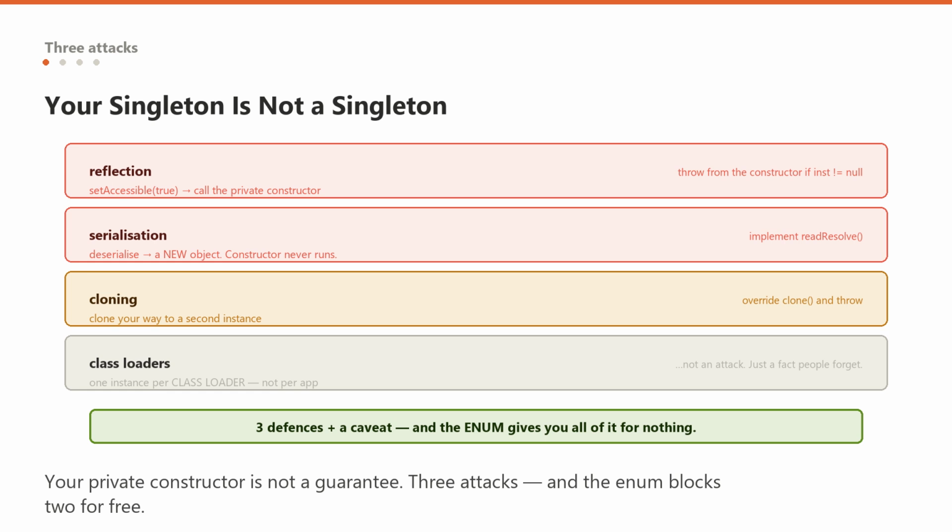Now step back and look at that list. 3 defensive mechanisms and a caveat, all of which the enum implementation gives you for nothing. That is the argument for enum in one slide.